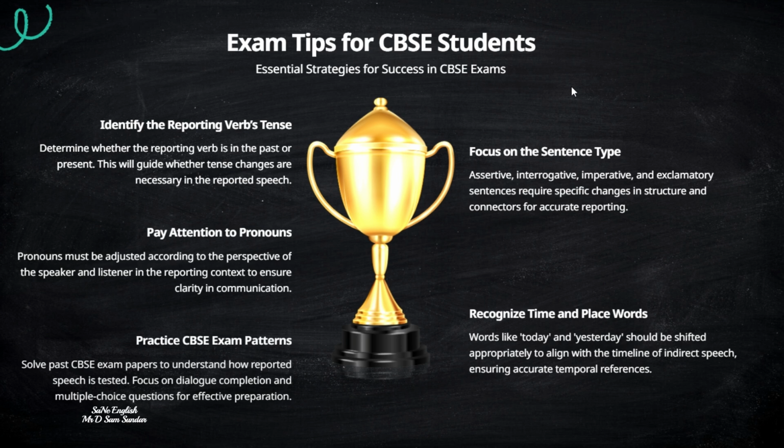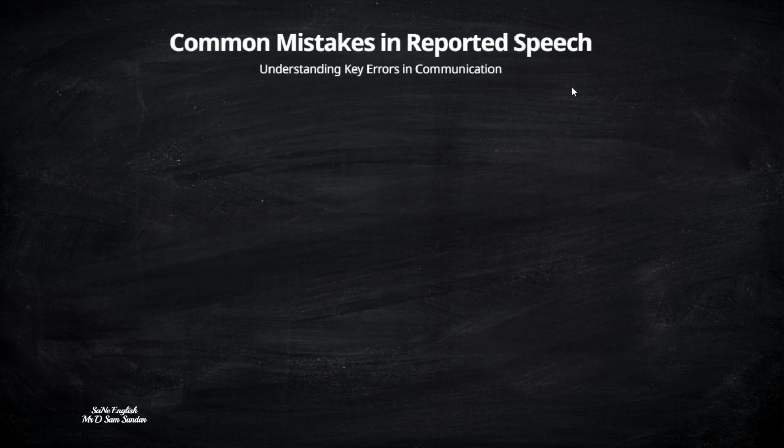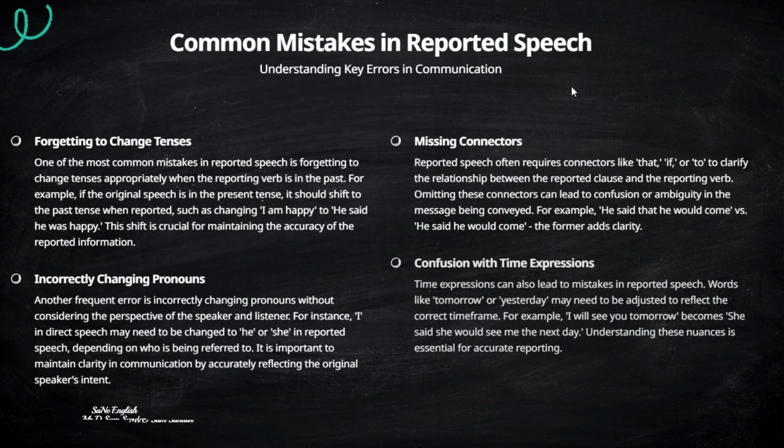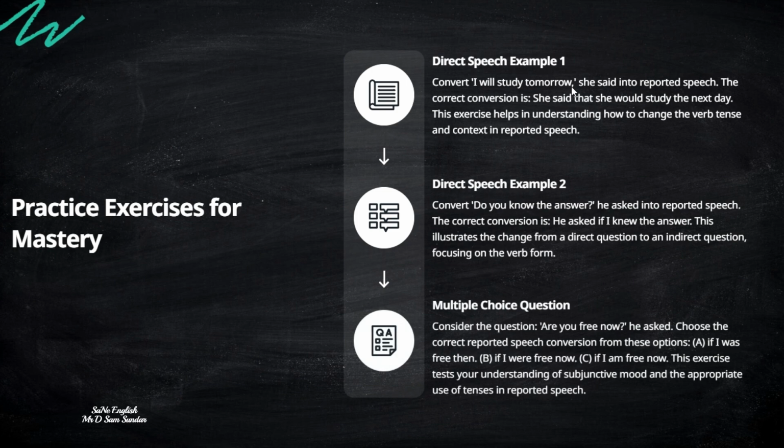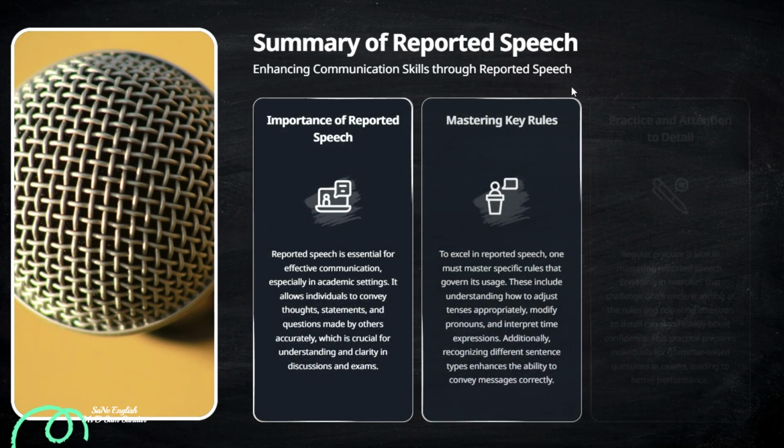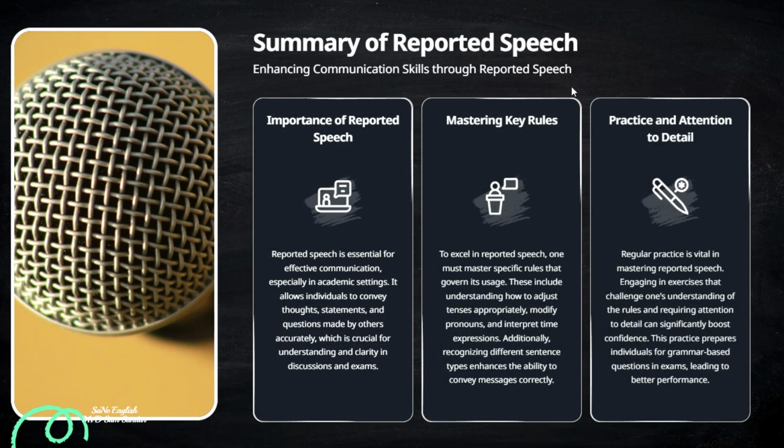Number 5 is practice. All I can say is practice. Review the past CBSE board papers to understand common patterns and apply the rules effectively. With practice, one becomes perfect. So that is what reported speech is all about. You just have to follow some of these rules and small tricks, and it's assured that you'll score 4 out of 4 in all the sentences which are given for reported speech.